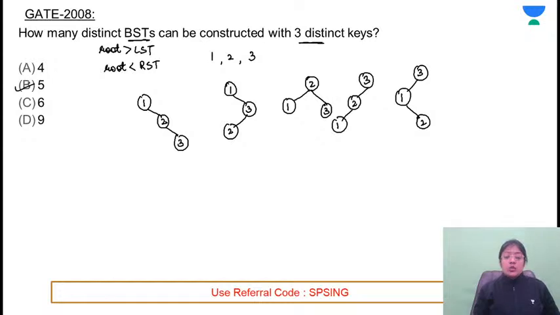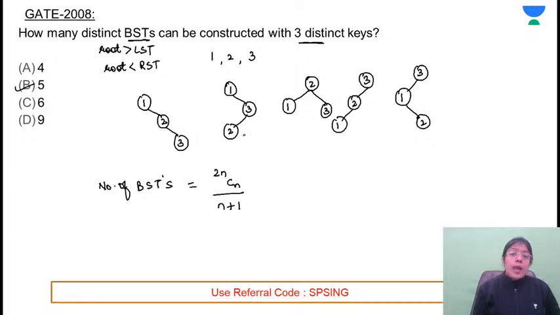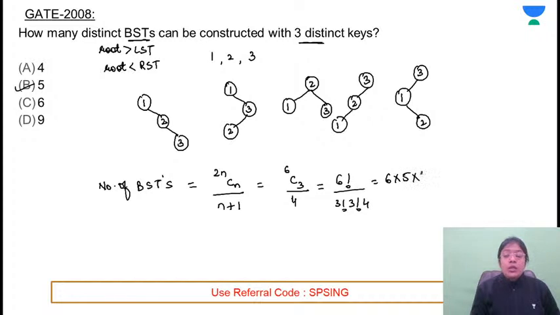Apart from this, we do have the formula for this one. In order to calculate the number of binary search trees, what is the formula? Number of binary search trees with n elements will be 2n Cn divided by n plus 1. Substitute the value of n. N is given as 3, so this comes out to be 6C3 divided by 4. This means 6 factorial divided by 3 factorial into 4. This is 6 into 5 into 4 factorial, 4 into 3 factorial.